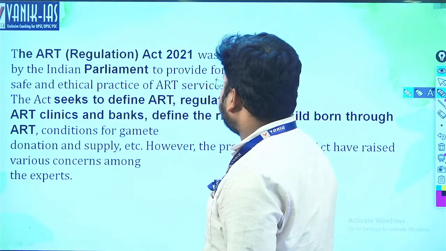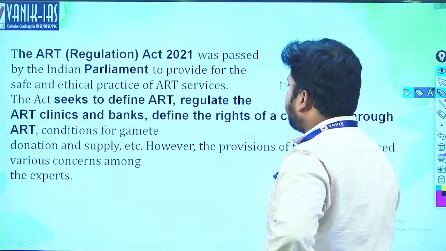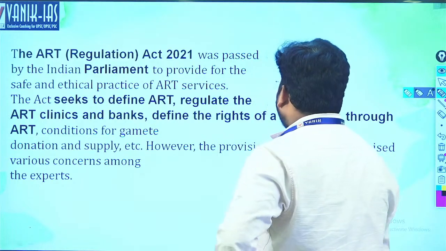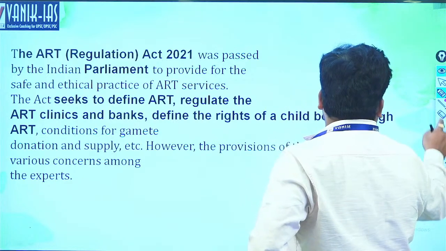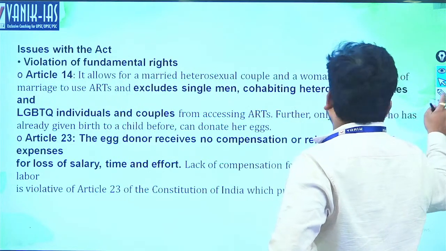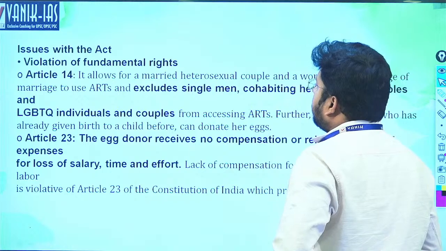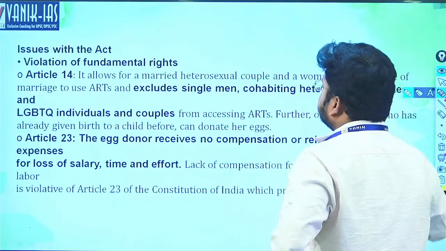So what are the rights over the child that are defined in the Act? However, the provisions of the Act have raised various concerns among experts. What are the issues with respect to ART? We will discuss. The first thing is violation of fundamental rights.